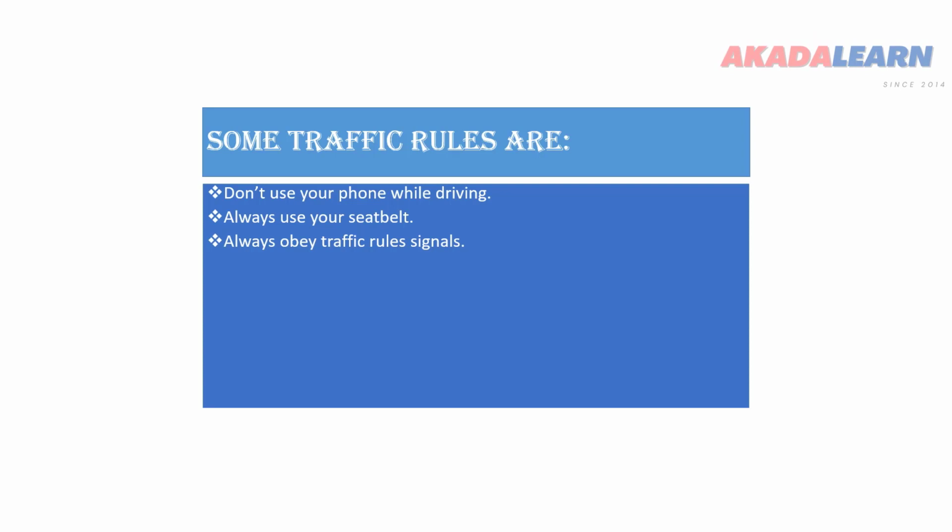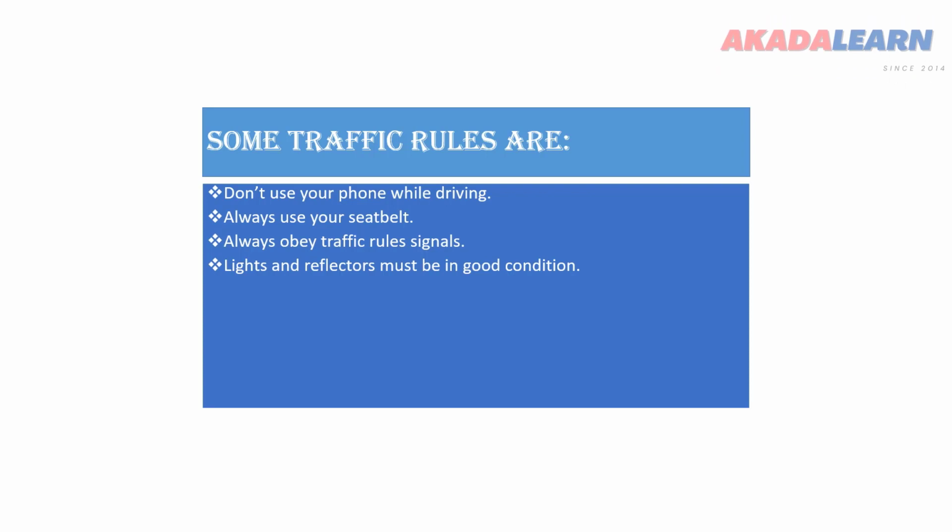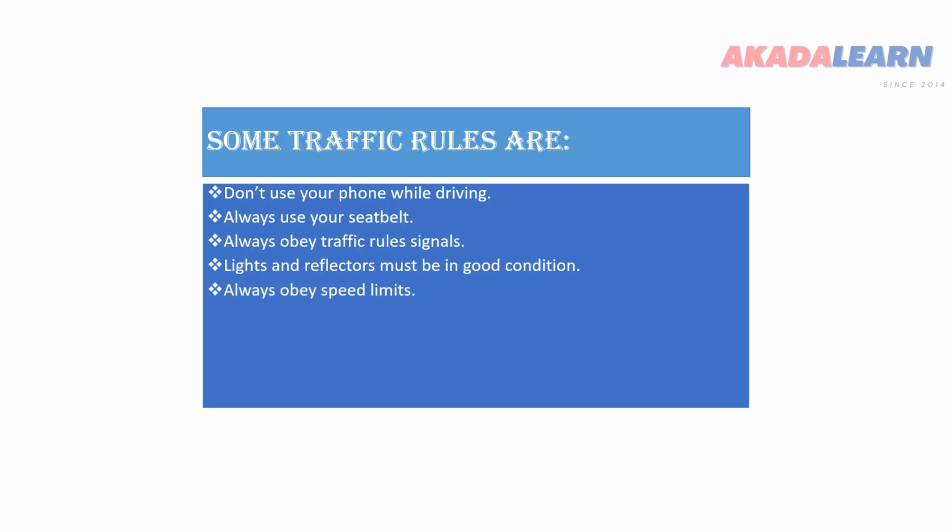Always obey traffic rules signals. It is important to obey your traffic rules always. We'll talk more on traffic rules as the lesson goes on. Lights and reflectors must be in good place. We have different lights attached to a vehicle. Some are the brake lights, the reverse lights, the full lights. They have their functions in the vehicle. So these are to help us while driving, especially at night. So let's endeavor to drive with full lights and with all lights in good condition.